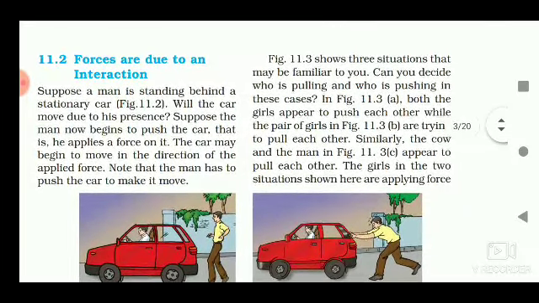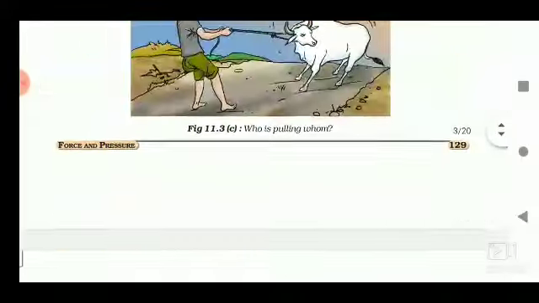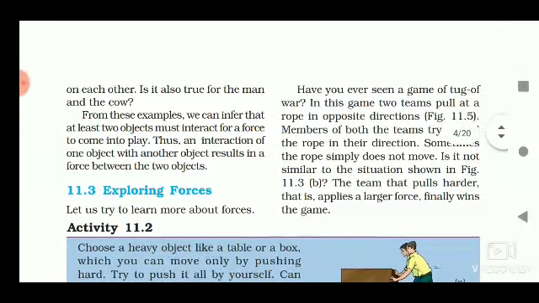Figure 11.3 a, b, c shows situations that may be familiar to you. Can you decide who is pulling and who is pushing in these cases? In figure a, both the girls appear to push each other, while the pair of girls in figure b are trying to pull each other. Similarly, the cow and the man appear to pull each other. The girls in the two situations shown here are applying force on each other. Is it also true for the man and the cow?